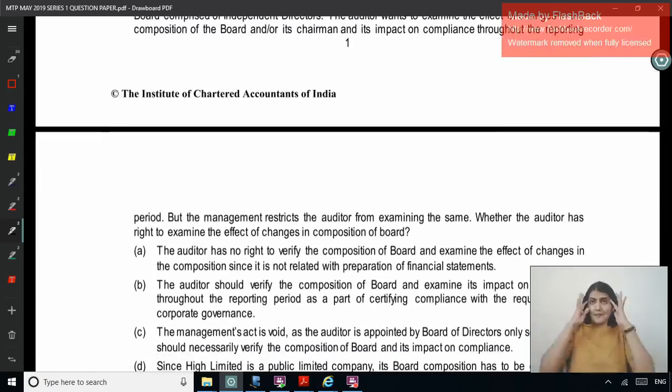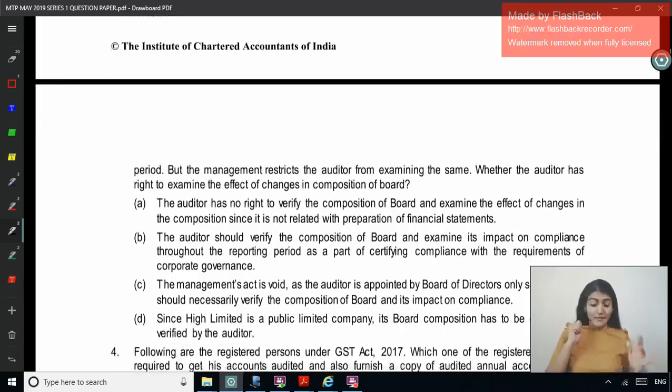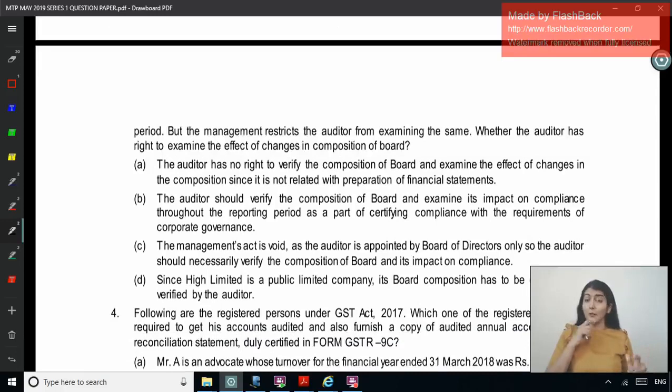So at least by this time SEBI LODR comes to your mind. But the management restricts the auditor from examining the same. Whether the auditor has right to examine the effect of changes in composition of the board. Right, so will the auditor check the composition of the board and changes in the composition? Yes. That's one part in the SEBI LODR. The auditor has no right to verify the composition of the board and examine the effect of changes in the composition since it is not related with preparation of financial statements.